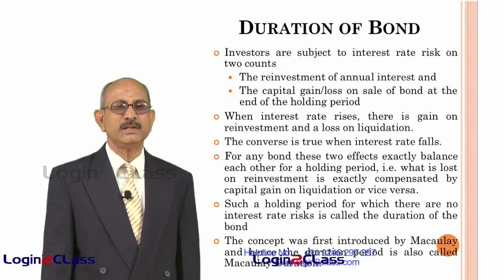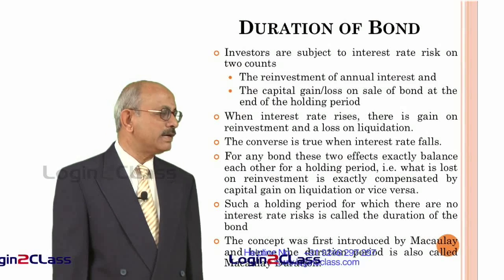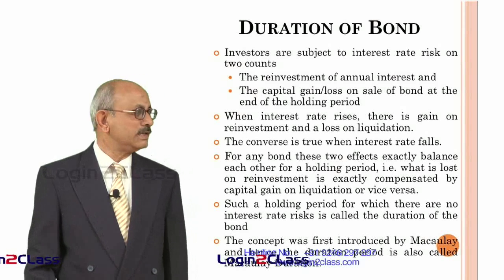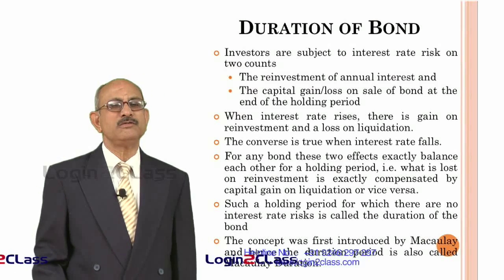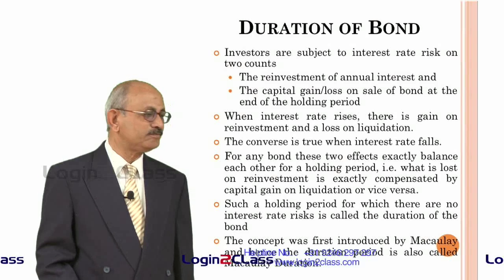That means whatever you are gaining on account of reinvestment will be exactly compensated by whatever you are losing on liquidation. So, this concept of duration of bond is used in trading of bonds in the market.